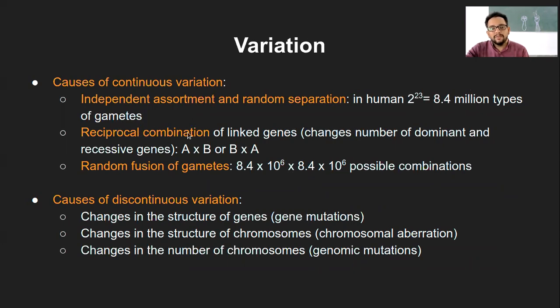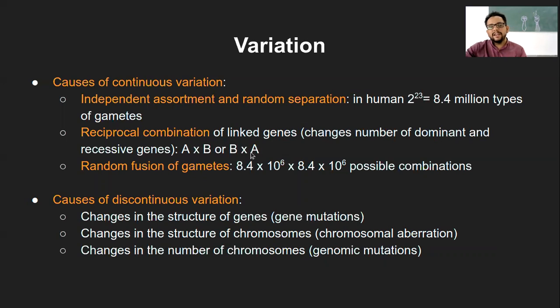So reciprocal combination is the second point, along with continuous variation of the linked genes. Now, this we are talking about only with one set of chromosomes, right? Those genes can be either dominant or recessive, and that way, depending on reciprocal, meaning whether, let's say, A is female and B is male, or B is female and A is male. So that means the first letter being female, A here is female and B here is female, depending on what genes they are carrying.